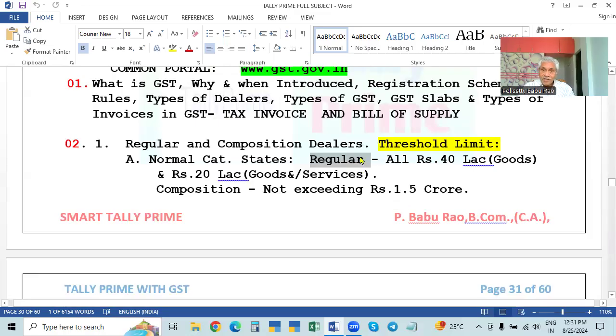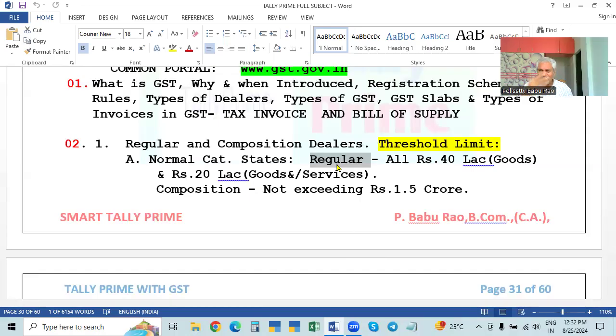In this case, regular dealers pay the tax and file the returns every month. In the case of quarterly filers, the government will not wait for 3 months for the payment. So they have to pay taxes, GST, every month. They can file the returns quarterly only, but they have to make the payment every month depending on their business.